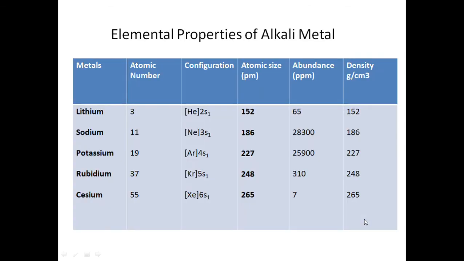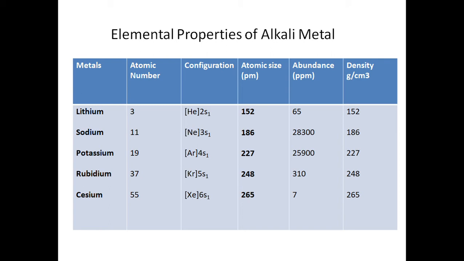Now we'll see the properties of alkali metals with individual elements. First of all, we see their atomic numbers and electronic configuration. Lithium has atomic number 3, with the inner orbital having helium configuration and the outer 2s1. Sodium has atomic number 11, with neon inert gas configuration and outermost 3s1.